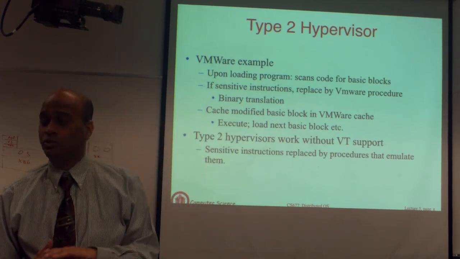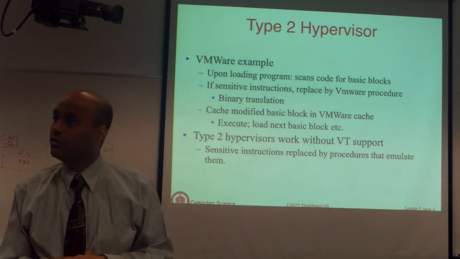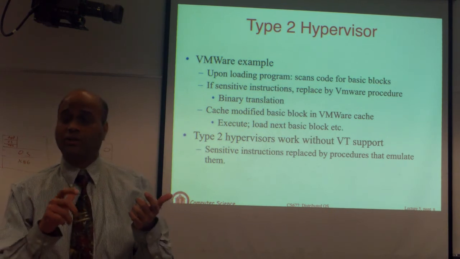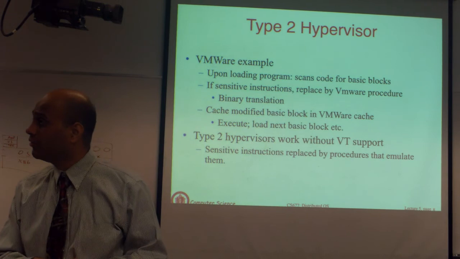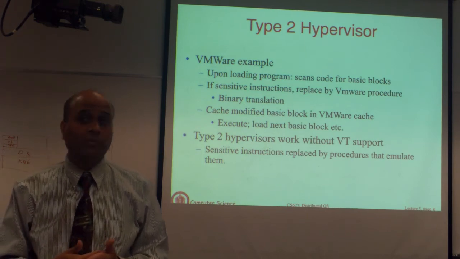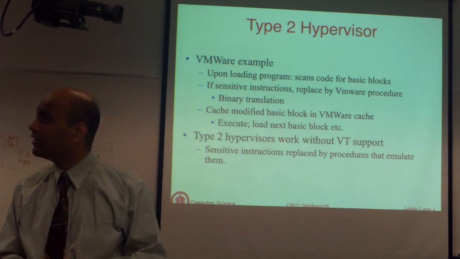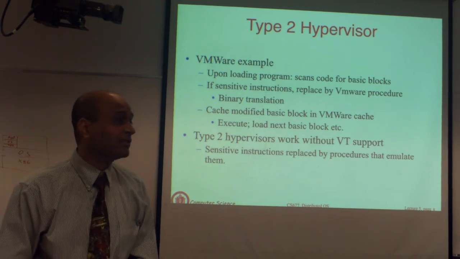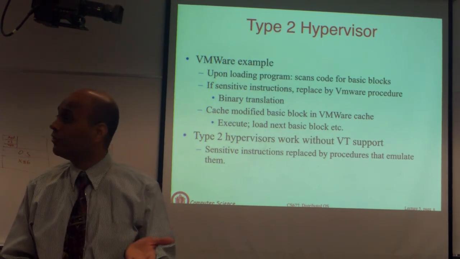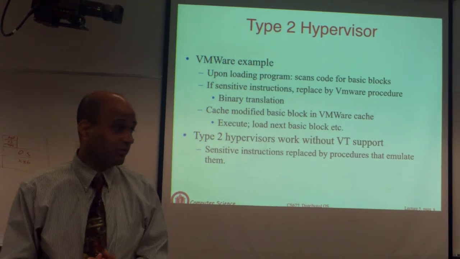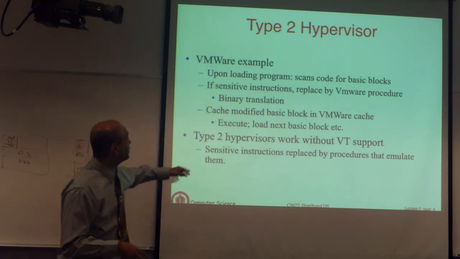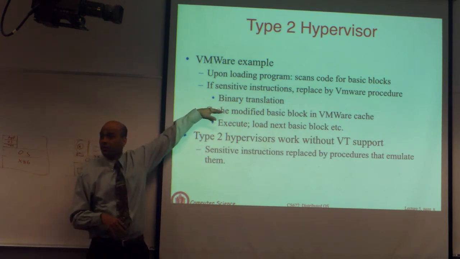So rather than actually executing a kernel mode operation, the OS will transparently execute this function call. The function call comes into the virtualization layer. The virtualization layer then makes a system call to the actual OS on behalf of the guest operating system. So you are doing binary translation on the fly.